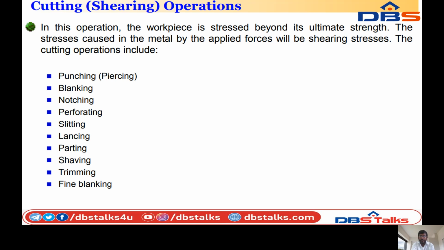Punching, also called piercing, blanking, notching, perforating, slitting, lancing, parting, shaving, trimming, and blanking. So these are all the cutting operations. We can discuss them one by one.